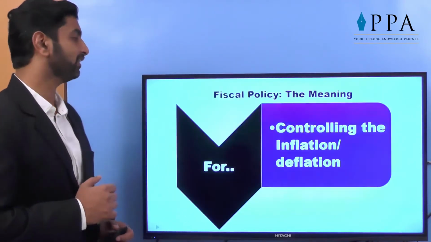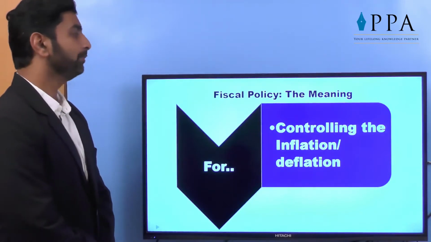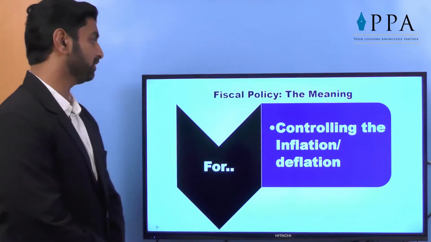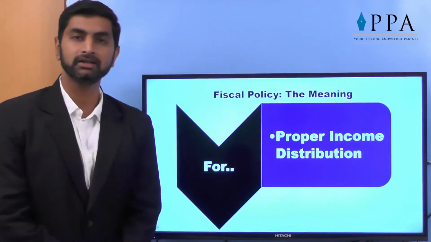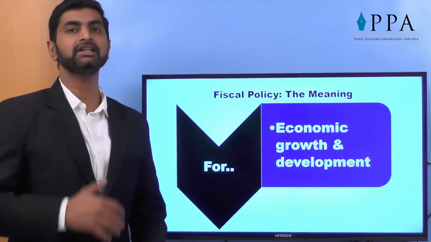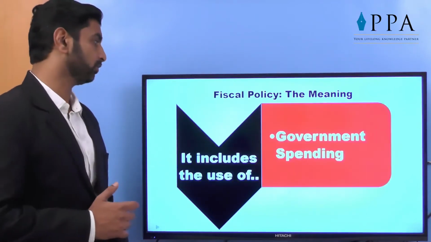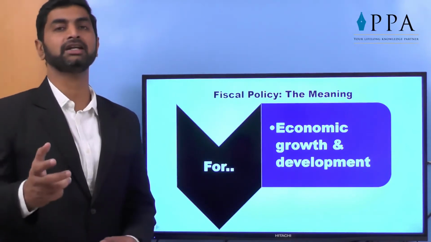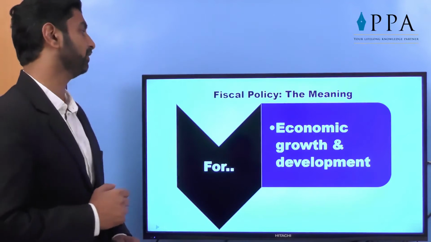So let's see what exactly fiscal policy is. The meaning: fiscal policy is for the control of inflation and deflation in the economy, for proper income distribution, for economic growth and development, that means increase of income and its proper distribution also. So these are the main things for which the steps are taken, called the fiscal policy of government.